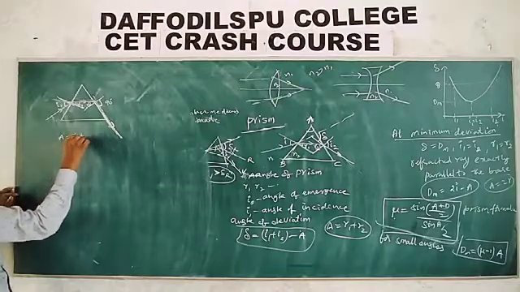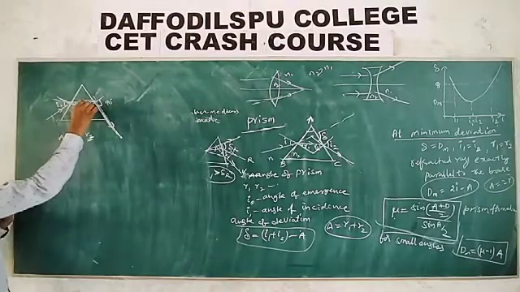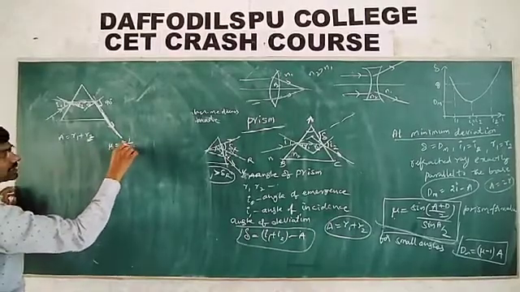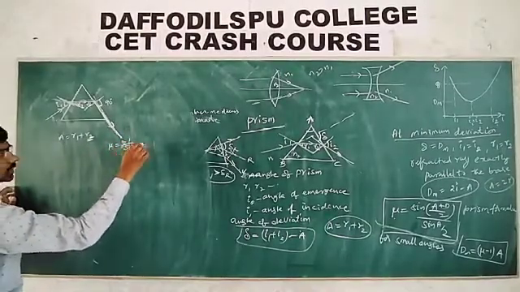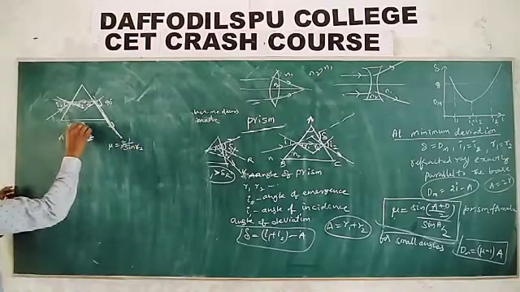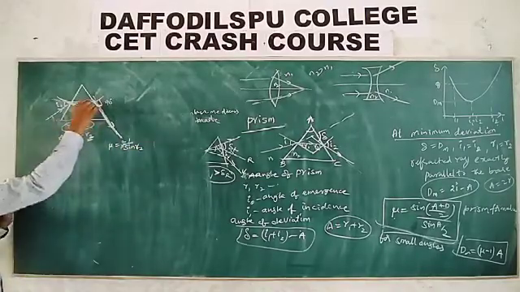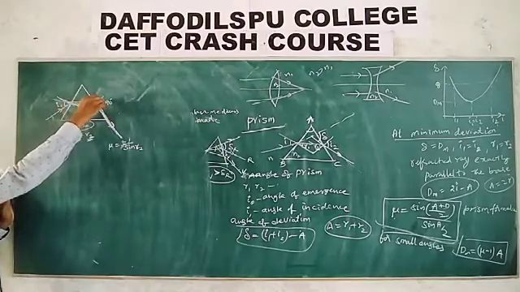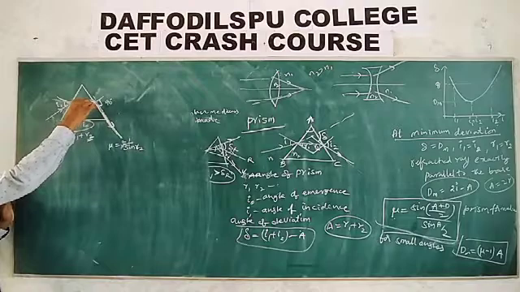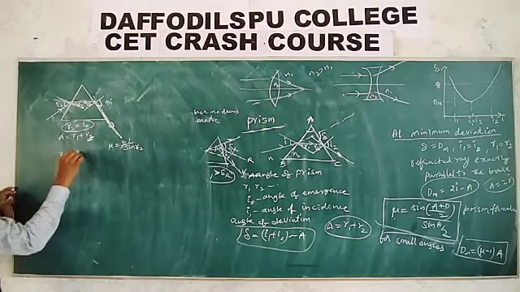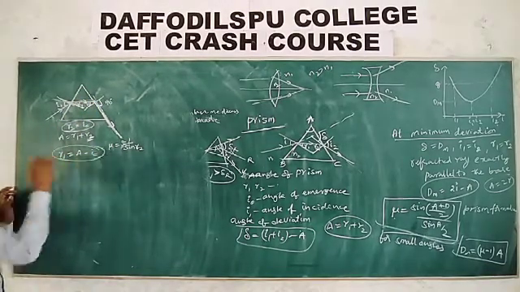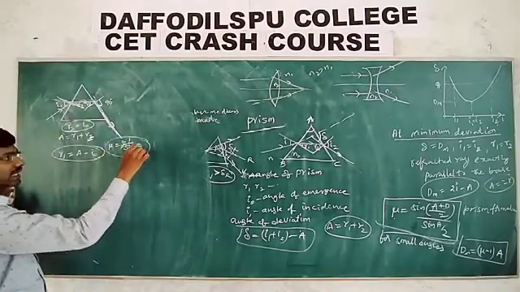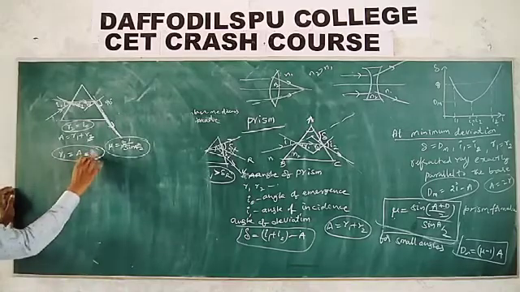Now, A is equal to R1 plus R2, but R2 is nothing but the critical angle here. Mu is equal to 1 by sin C. R2 is the critical angle IC, because for this particular angle the light ray is grazing, which is the critical angle. Then R1 is equal to A minus IC. Mu is equal to 1 by sin C.